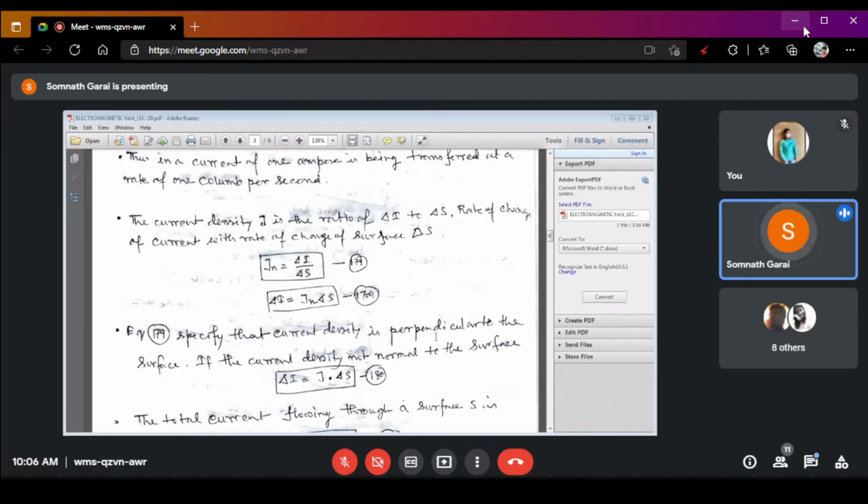And from this equation, we can also express del I equals Jn into del S. Now, this equation 179 specifies the current density perpendicular to the surface.